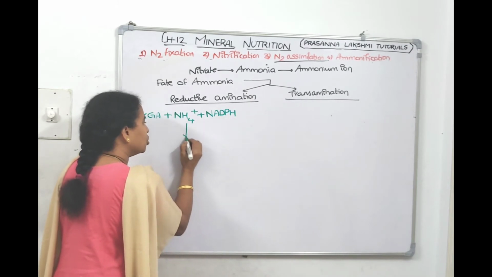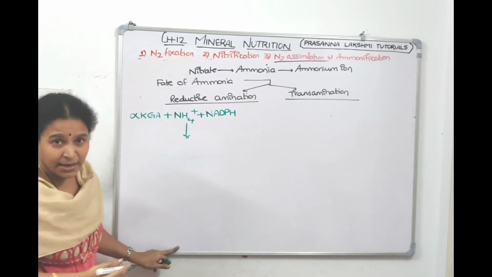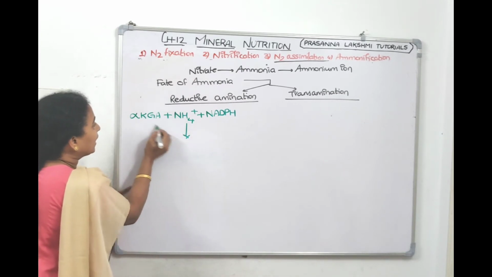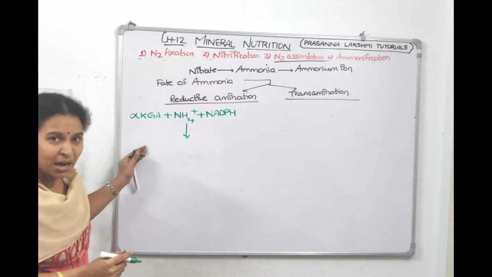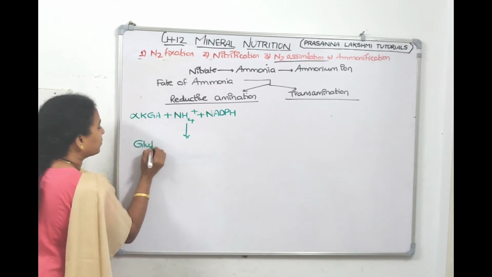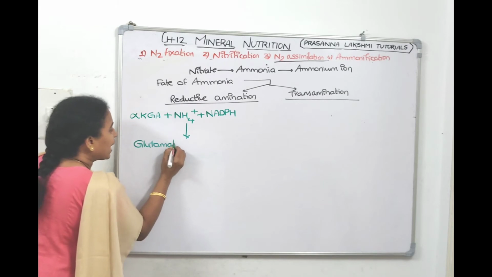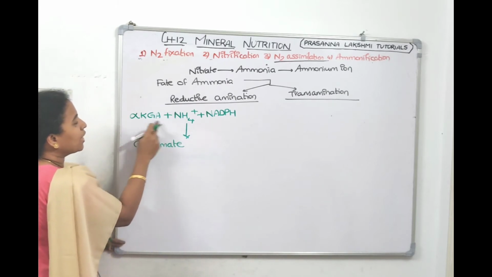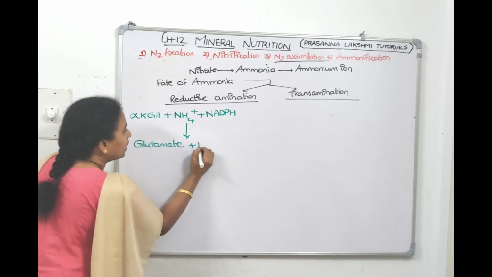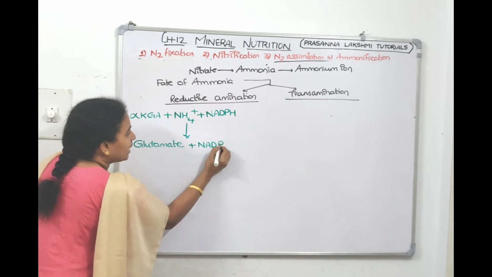When ammonia gets added, the keto acid becomes an amino acid. The name of the amino acid is glutamate, glutamic acid. After taking the ammonia group, alpha ketoglutaric acid becomes an amino acid called glutamate, and NADPH becomes NADP.